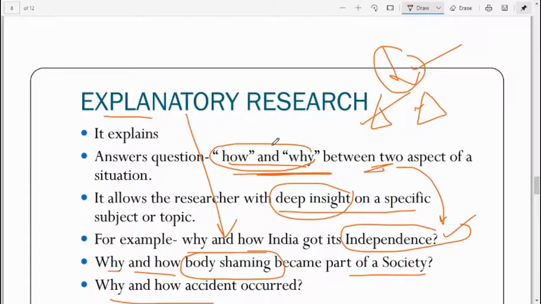Many a time we can also ask simple single questions like how it happened. Here also we are explaining how it happened, how an accident occurred, how someone died. In that way we can ask questions and carry out our research. So in this explanatory research, this is important, you have to remember this. Next we have